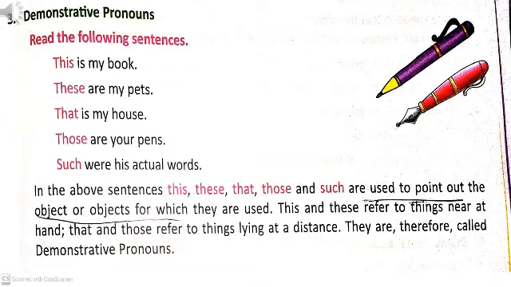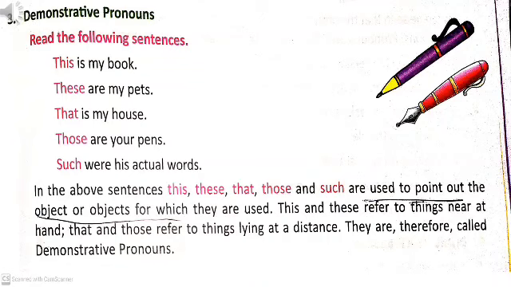In these sentences, this, these, that, those are used to point out book, pets, house, pens, etc. So, these are examples of demonstrative pronouns.